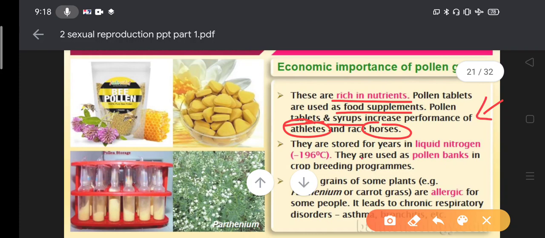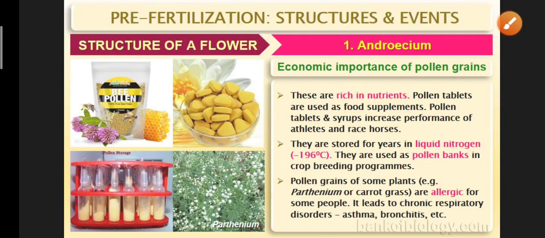They can be stored for years in liquid nitrogen at -196 degrees Celsius in pollen banks. This is specifically called cryopreservation. It is used in breeding programs. So pollen grains, which are male gametes, can be preserved and used in the future. Pollen grains of some plants, for example Parthenium or carrot grass, are allergic for some people. They lead to chronic respiratory disorders like asthma and bronchitis.